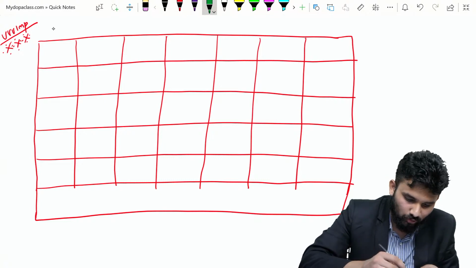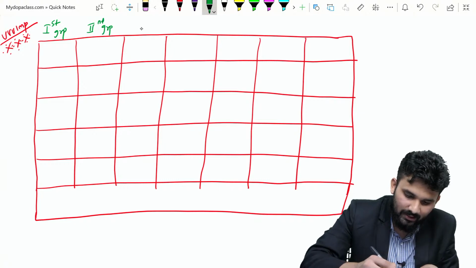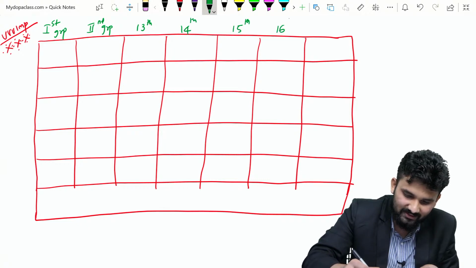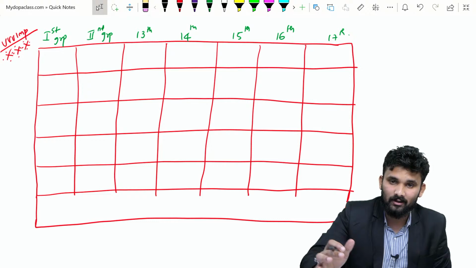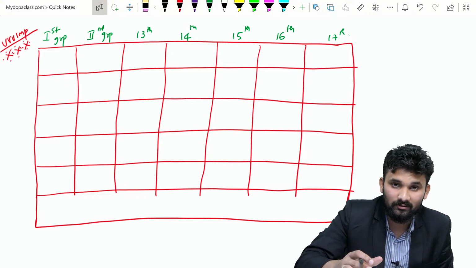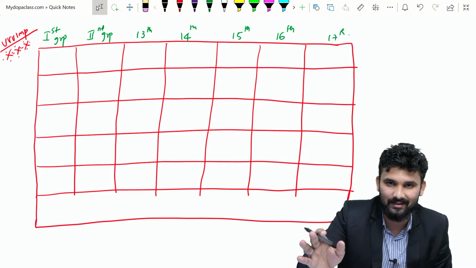So this is the first group, and this is the second group, and this is the 13th group, this is the 14th group, this is the 15th group, this is the 16th group, and this is the 17th group. Here I am drawing a box. If you know this box very well, you can understand any question on acidity, basicity and amphotericity.